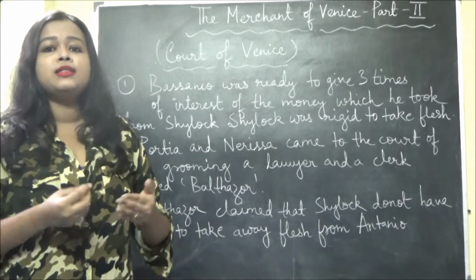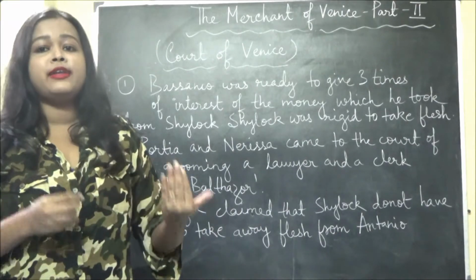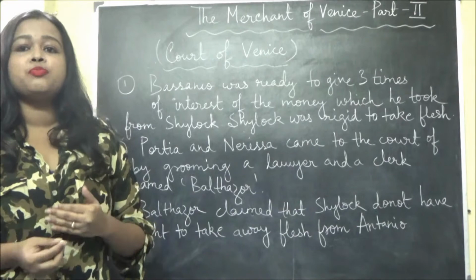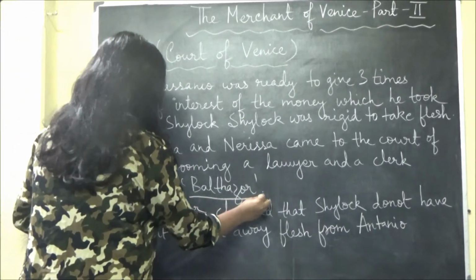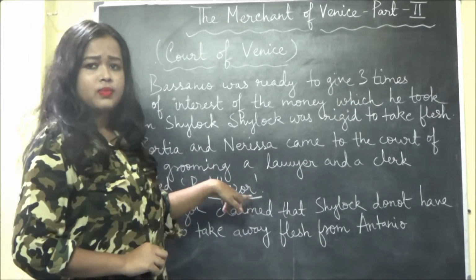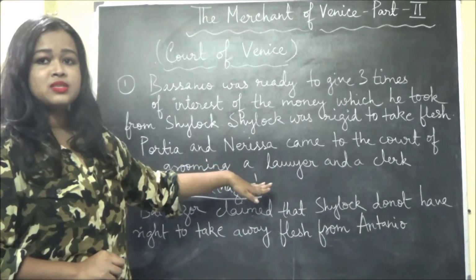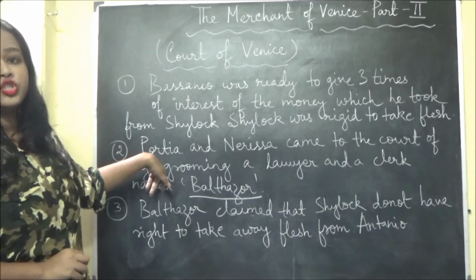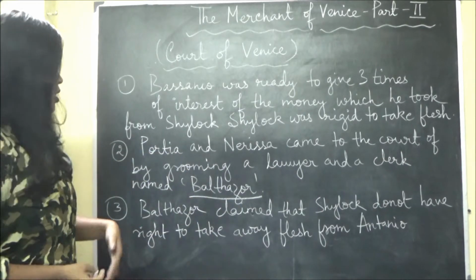Portia dressed like a lawyer and Nerissa like a clerk. The lawyer's name was Balthazar. See, another new character is added here. Balthazar was a lawyer, who was Portia herself.